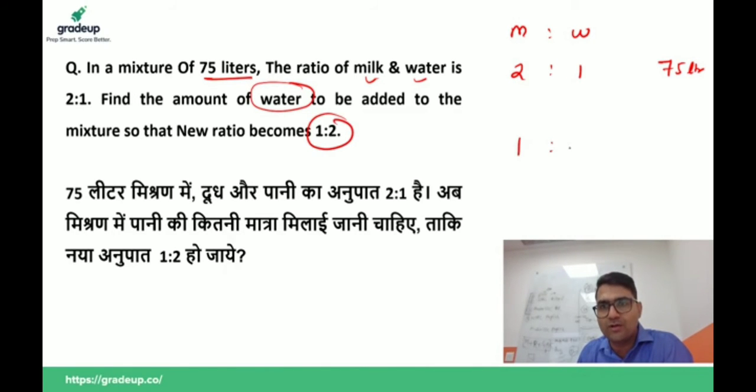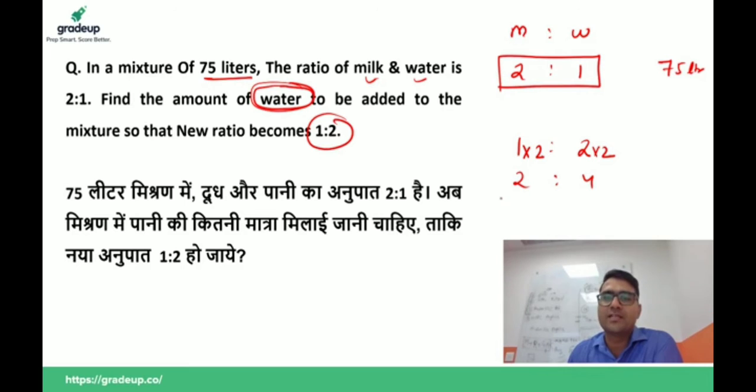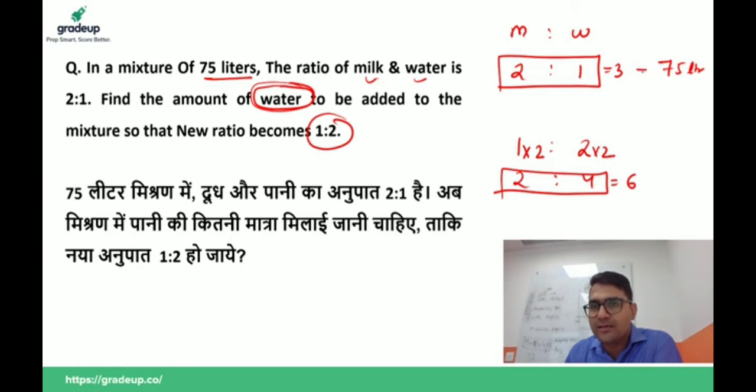Now listen guys, we are adding the water, so the milk should be the same. Here the milk is not the same, so first of all we have to make it the same. This is 2:4, so we are left with the balanced ratios 2:1 and 2:4. This is 3 and this is 6. 3 unit is equal to 75 liter, then 1 unit is equal to 25 liter. Now we have to find the added quantity of water.